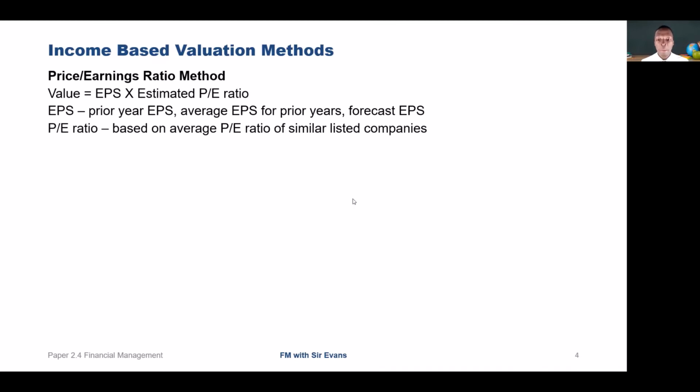EPS being the prior year EPS, an average EPS for prior years, or a forecast EPS. The PE ratio is based on the average PE ratio of similar listed companies. So look at an example.